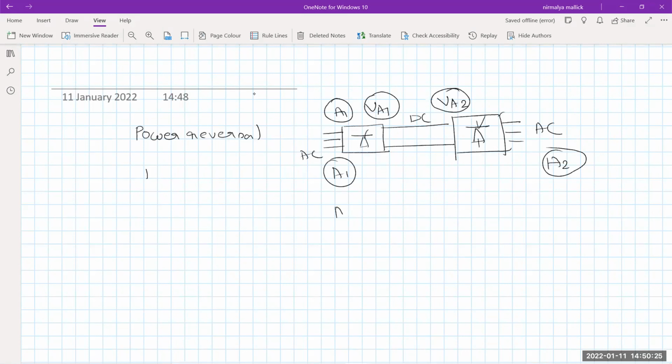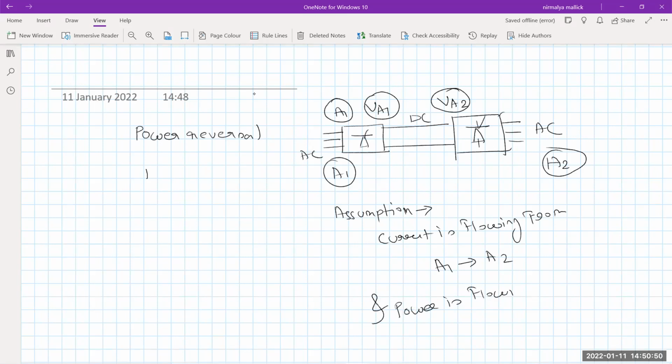What is our assumption? Our assumption here is that current is flowing from A1 to A2, and power is flowing from A1 to A2.